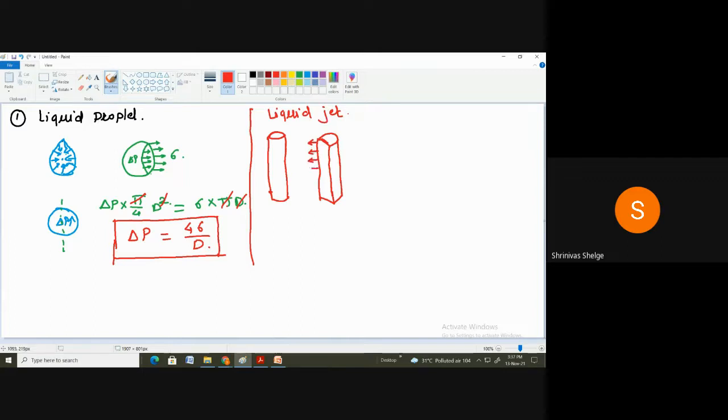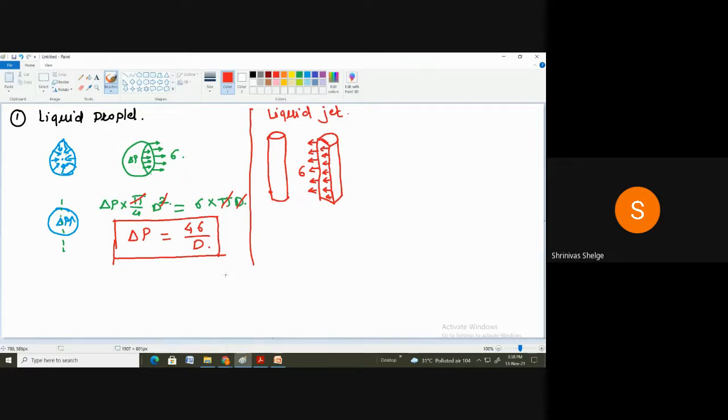Here you will find the surface tension. On this line, there is no surface tension because the liquid jet continues here. Where is surface tension? Where the liquid surface is in contact with the gases. So on these two vertical lines only, you will find the surface tension, that is sigma.